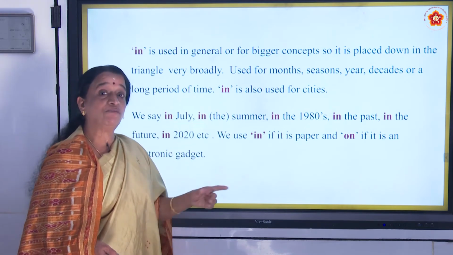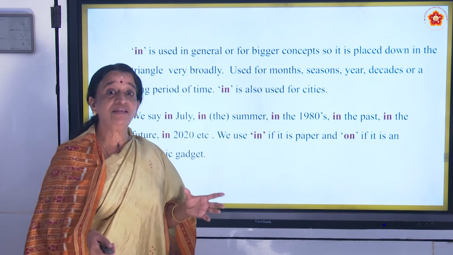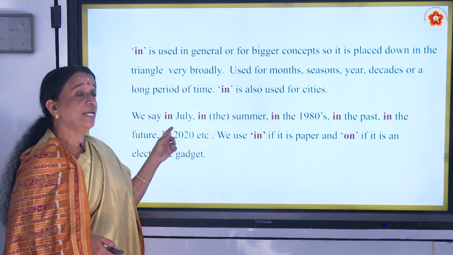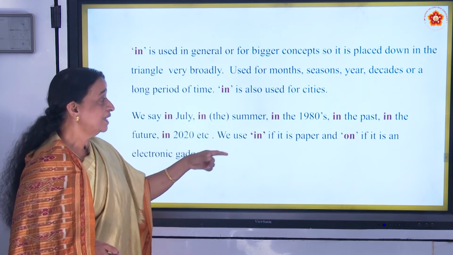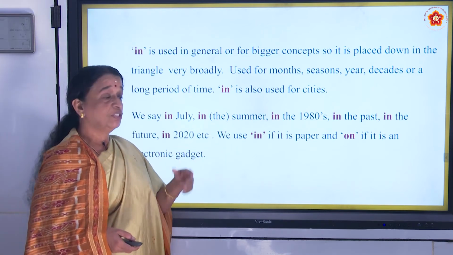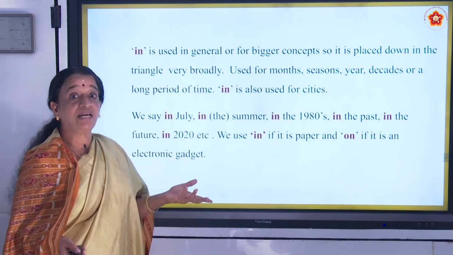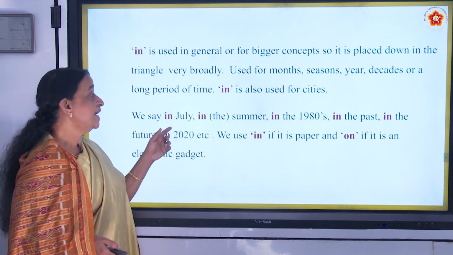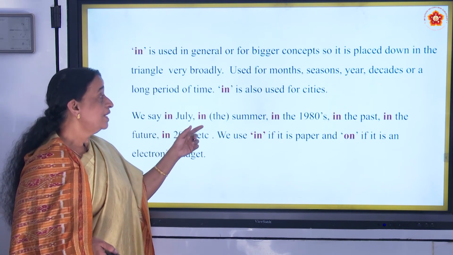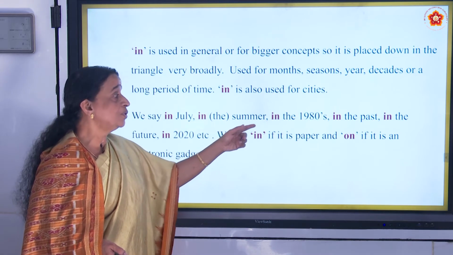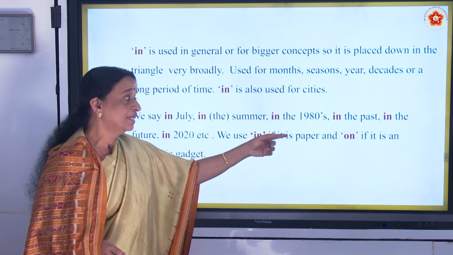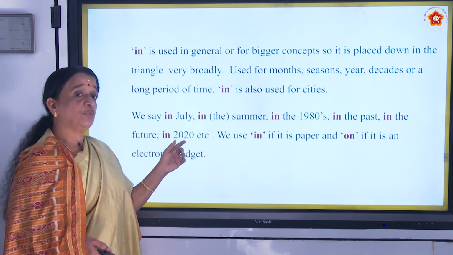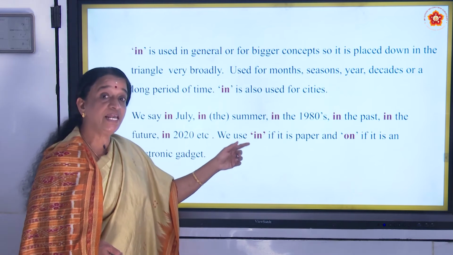In is also used for cities. Rather than that, we are using in for cities also. Like we say, in Trivandrum, in Karnataka. We can use in just before these cities. We say in July, in summer, in the 1980s, in the past, in the future, in 2020, etc. We use in.